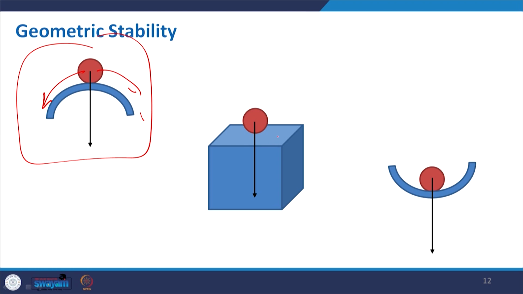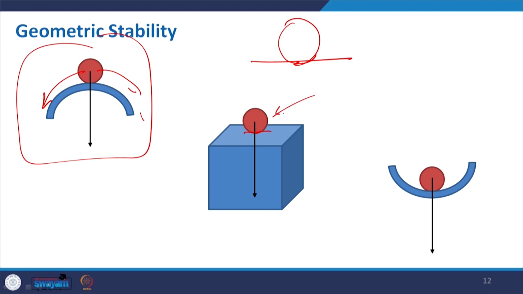Compared to that, this one is still considered to be stable, but it is basically neutral, because again this particular sphere is just connected to this at a single point. Theoretically, if this has no deformation, it is only one point resting on a point, but as it is a flat plate, if no external force is applied to it, it will stay like this only.